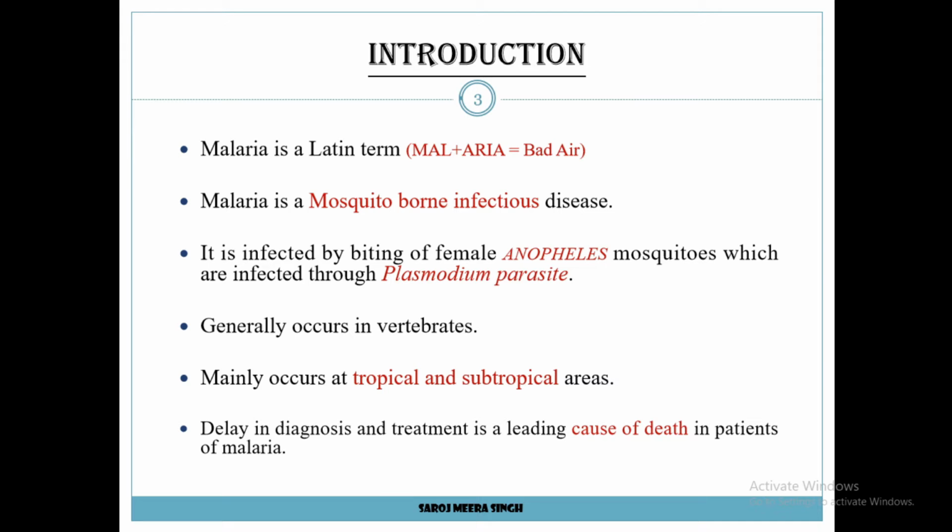Malaria is a mosquito-borne infectious disease caused by the intracellular protozoan parasite Plasmodium. It is transmitted through the female Anopheles mosquito. Over 60 types of Anopheles species are capable of causing malaria. It generally occurs in vertebrates, especially in humans. It is mainly a disease of tropical and subtropical areas. Delay in diagnosis and treatment is a leading cause of death in patients with malaria.